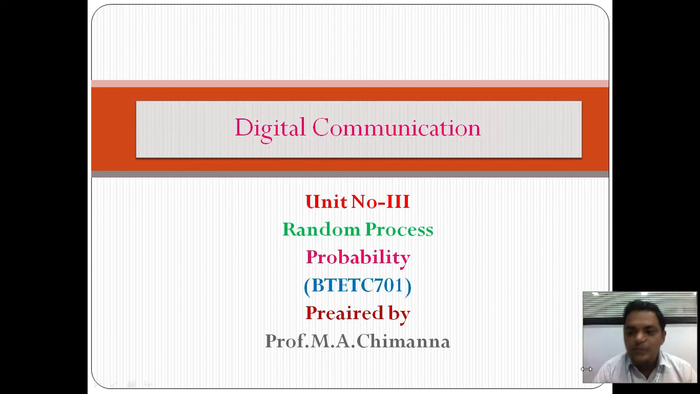Hello friends, today we are going to discuss unit number 3, that is the random process. In the random process, this is a very important point in digital communication. In digital communication, the random process starts from the basics, that is probability. All of you know probability theory from 12th standard, but now in digital communication, once more we see the fundamentals of the random process, and that part we study here.